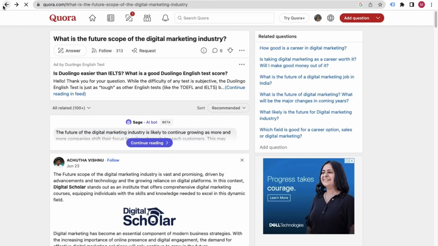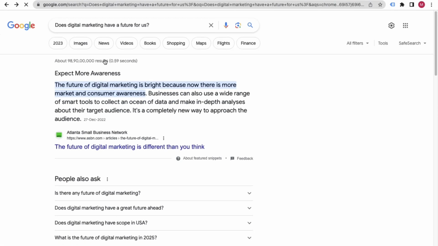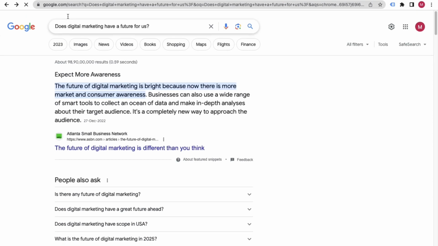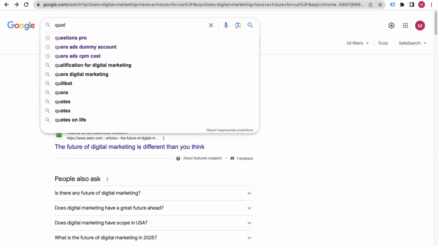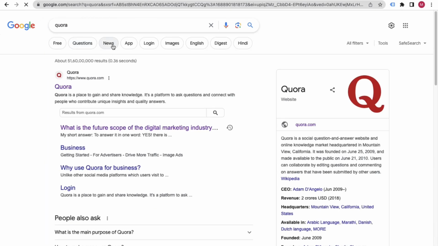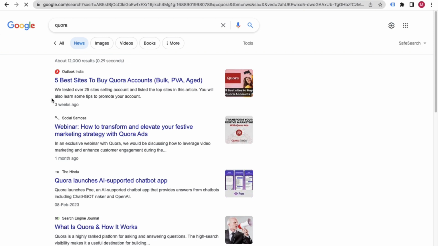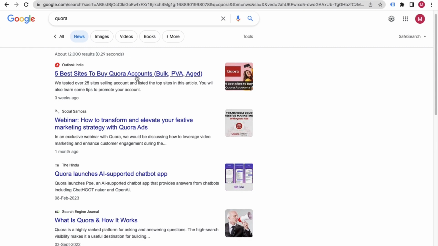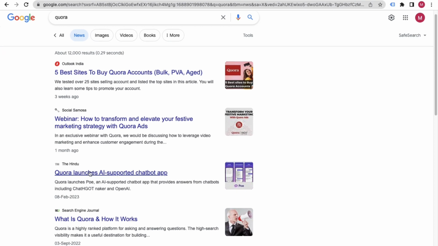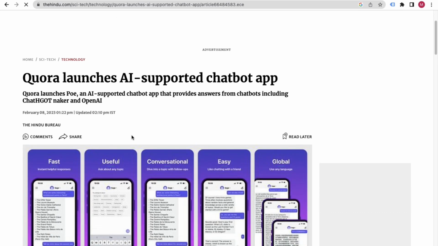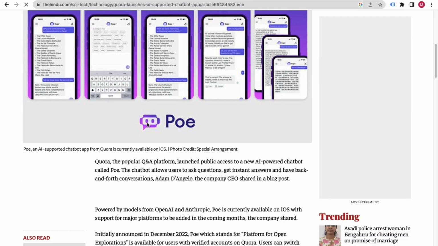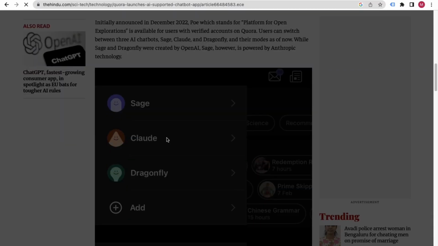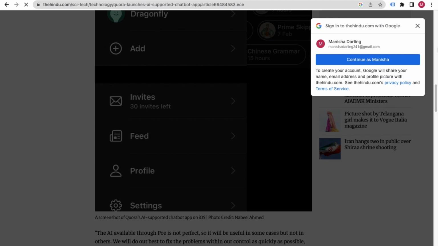If I show you, if you go back, you can see we have this news option over here. Suppose I write Quora here and click on the news button on top. You can see that big websites like Outlook India and The Hindu newspaper, which you might know, directly copy the answer from Quora itself, giving credit to the person who has written the answer on Quora.